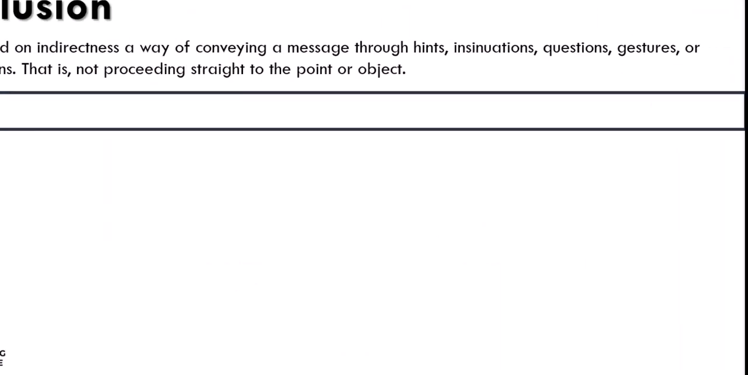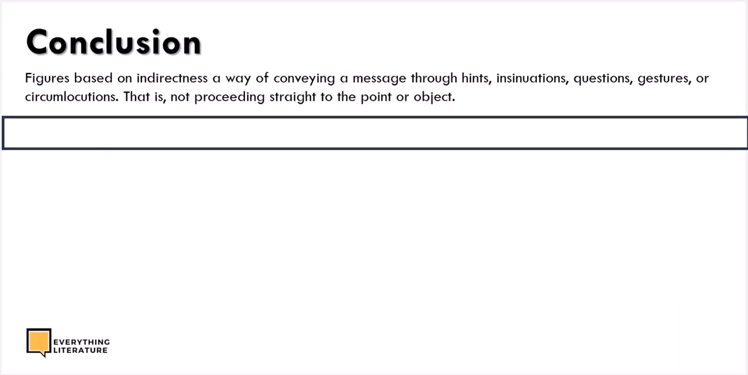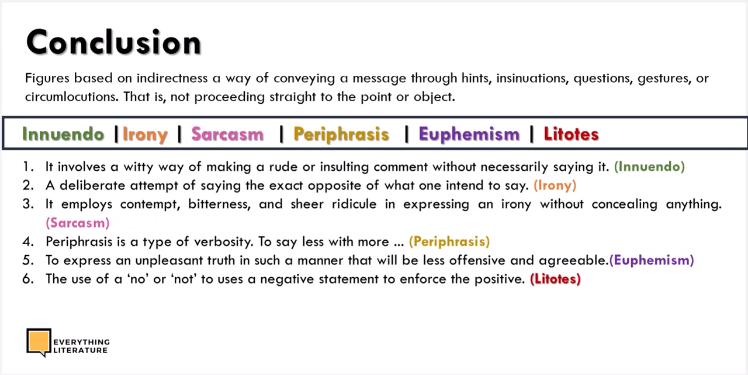And with this, we've come to the end of the class. Figures of speech based on indirectness is a way of conveying a message through hints, insinuations, questions, gestures, or circumlocutions. That is, not proceeding straight to the point or pointing straight to an object. We discussed innuendo, irony, sarcasm, periphrasis, euphemism, and litotes. Now, when we talk about what involves a witty way of making a rude or insulting comment without necessarily saying it, that's innuendo. Remember that.